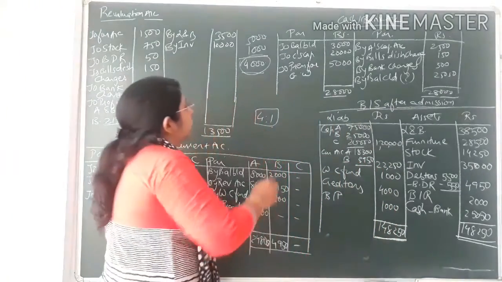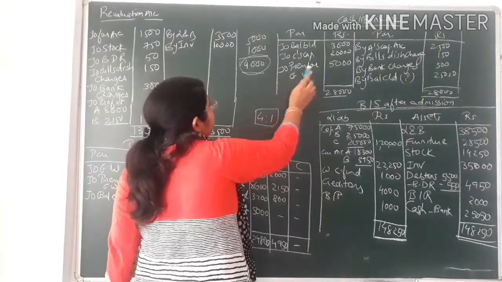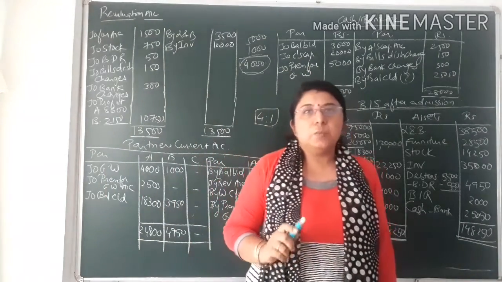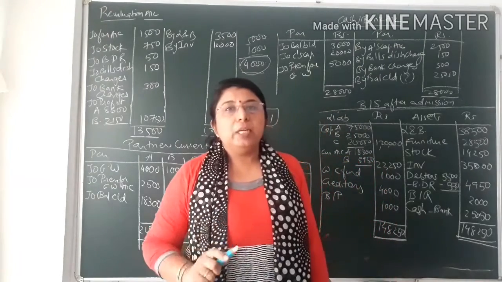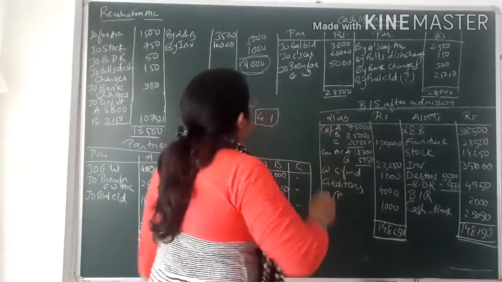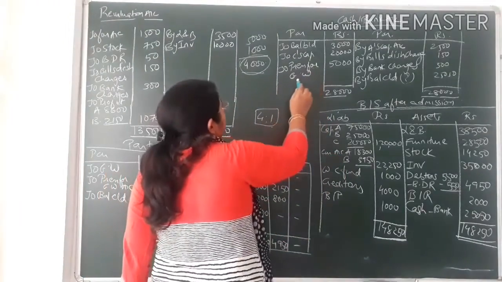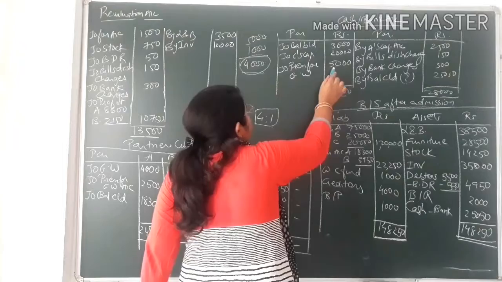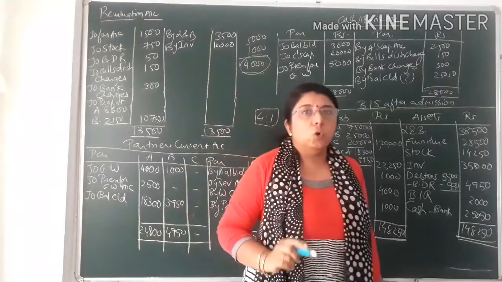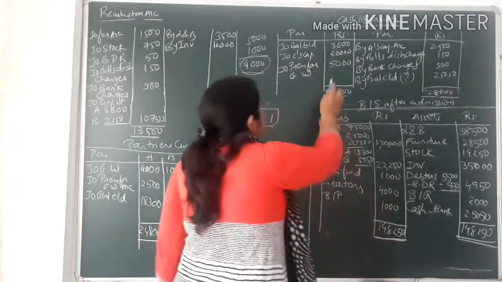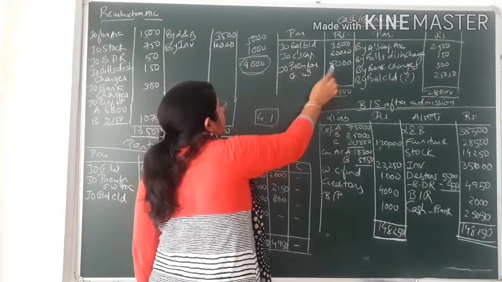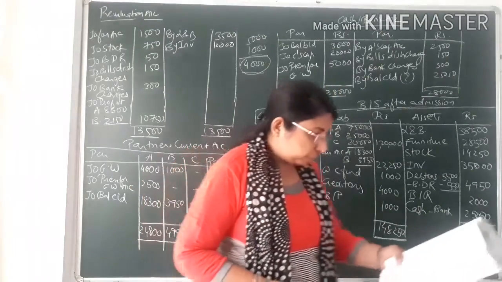So the second entry would be cash account debit to premium for goodwill. Students, I have already clarified that when the new partner is bringing goodwill, we have to use the term premium for goodwill. So cash account debit to premium for goodwill account credit, that will come to 5,000. Here on the cash account debit side I have written to premium for goodwill, that is 5,000.